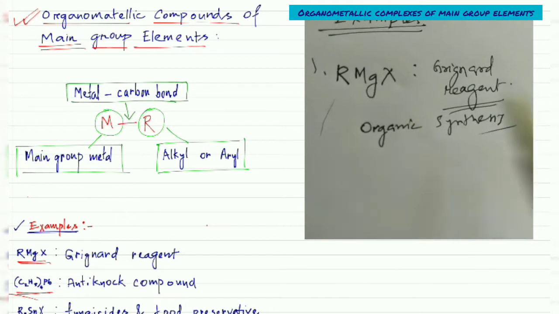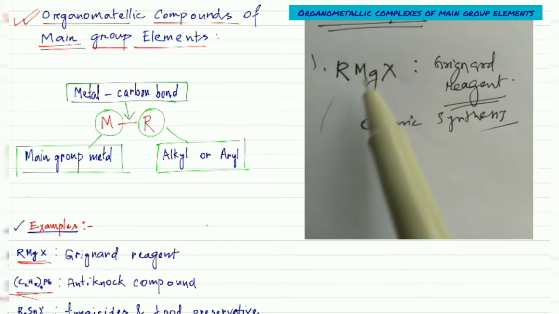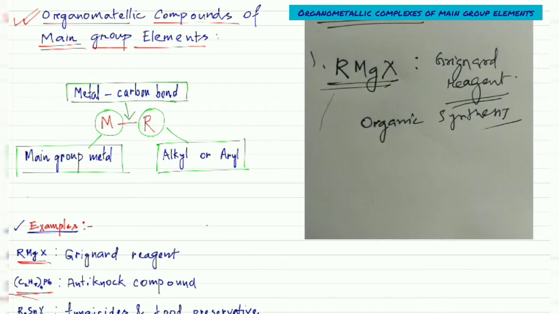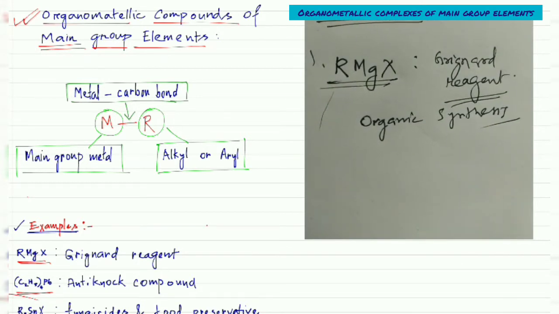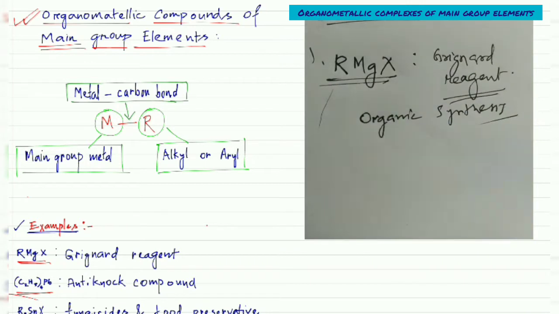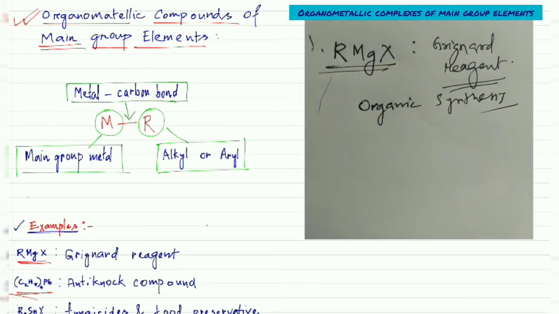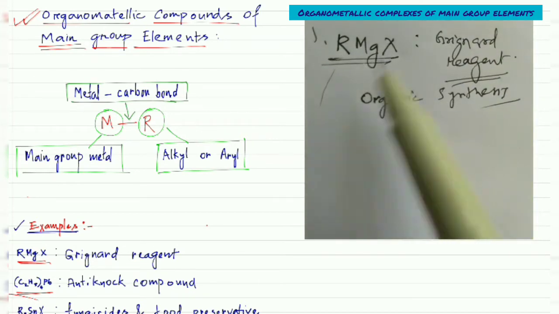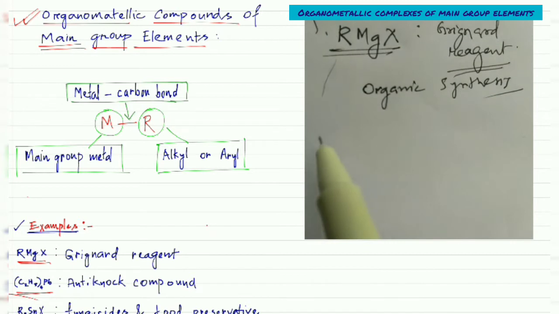I think that you already know about this RMgX even from your higher secondary organic chemistry. So I don't want to go into the details of the reactions of Grignard reagents. You can go to any organic chemistry book to check their reactions. And the second one is your